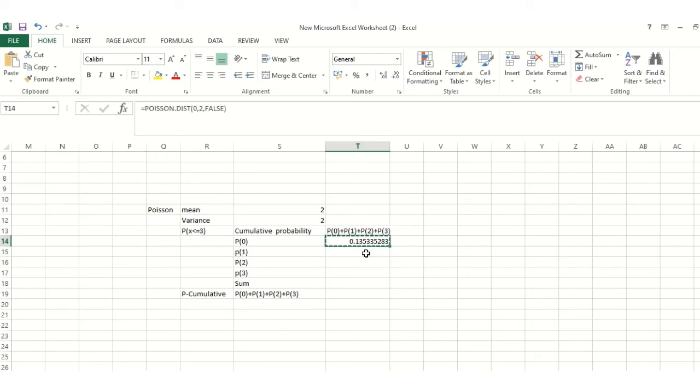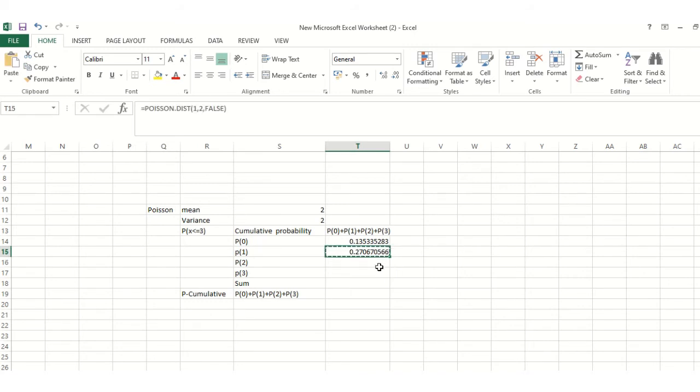Similarly, we have to see the probability of 1 error in the page. So you have to change the x value to 1 here, so I have done that. So you got 27%.